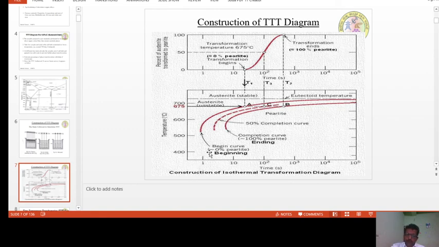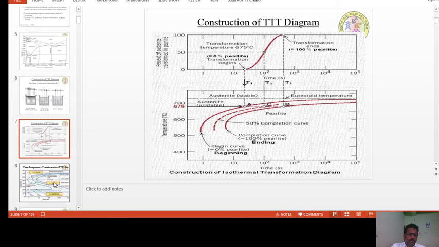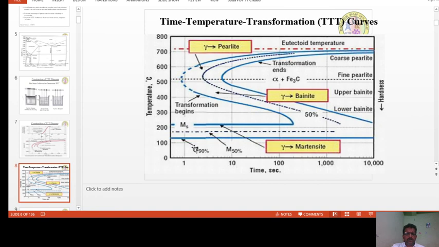So in every container you have to take a group of specimens, and at regular intervals you have to take them and dip them into water, and then estimate the percentage of transformation as well as the time taken. With these two pieces of information, it is possible to draw the triple T diagram, and it appears something like this.